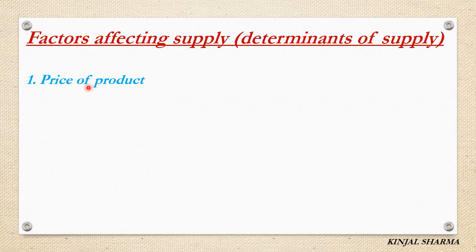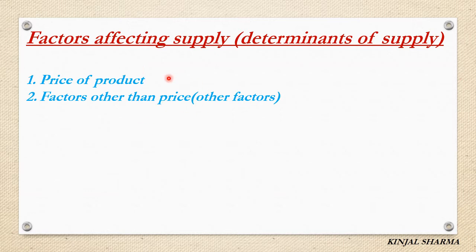A producer sells for profit, so if the price of the product increases in the market, obviously the profit of the producer will increase, right? So when price is more, he will supply more amount of goods, and when the price is less, he will supply less amount of goods because his profit margin will be less at that time. So we can say that there is a positive relationship between price of good and its supply.